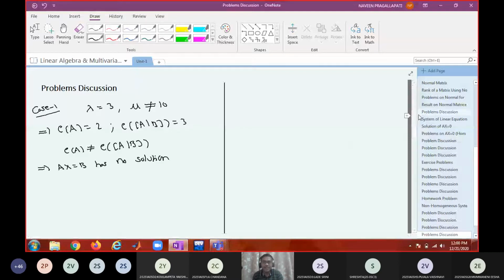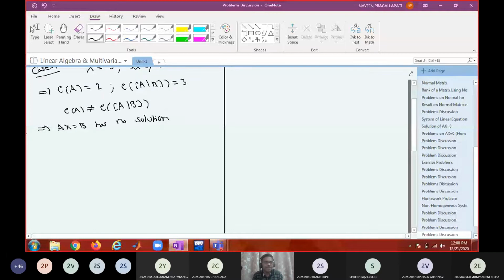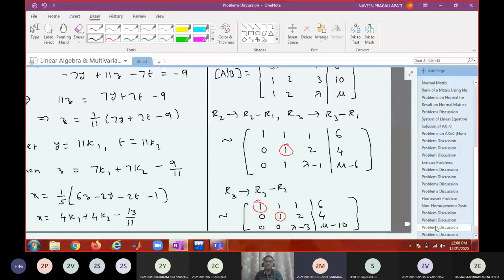So when will it have a unique solution? When lambda is not equal to 3 and mu not equal to 10? Think again. Lambda not equal to 3 and mu not equal to 10. For mu equal to 10 we can get the same rank. For a unique solution, we need to have the same rank. That can be achieved only by putting a condition on this.